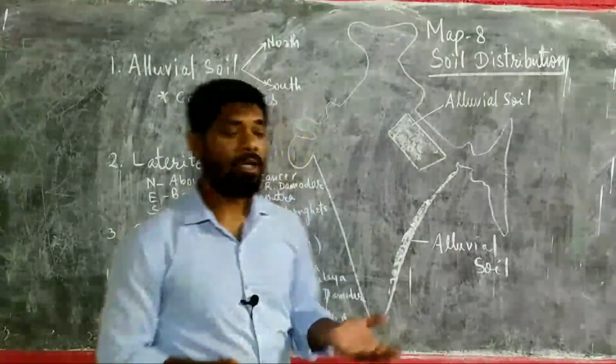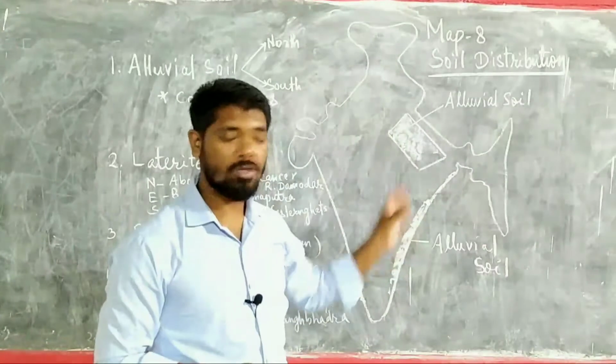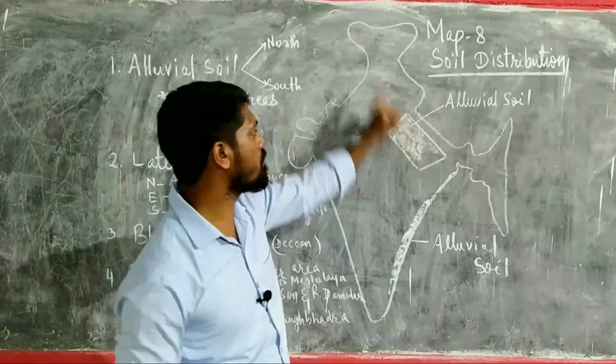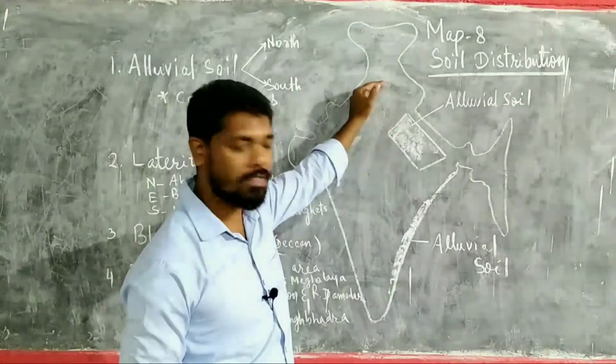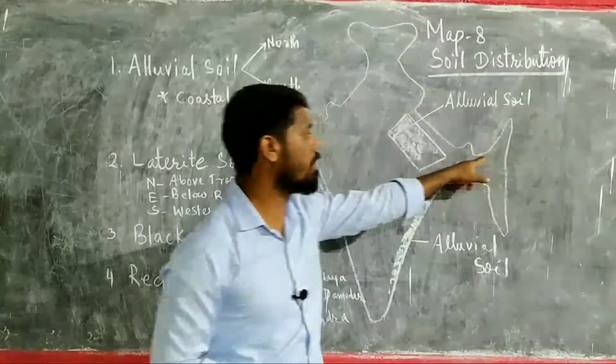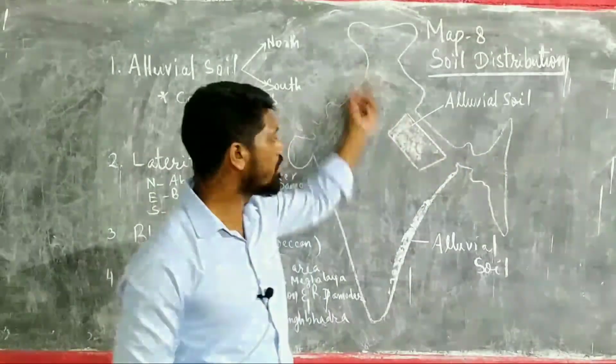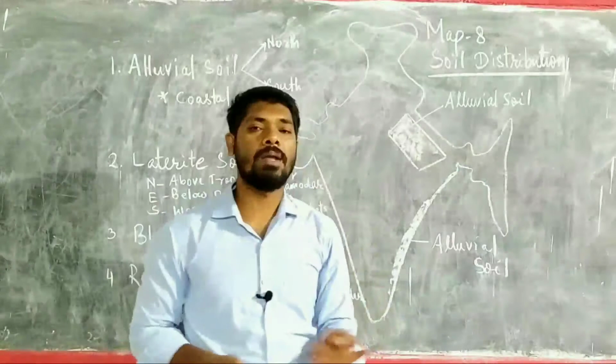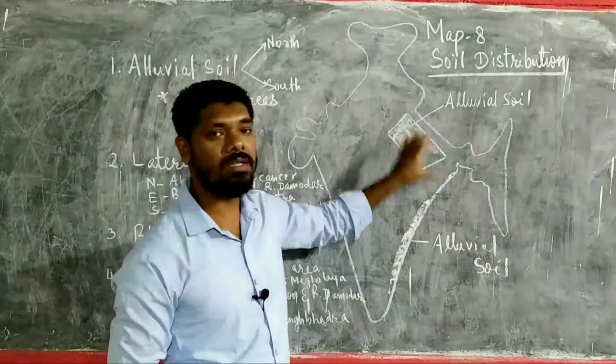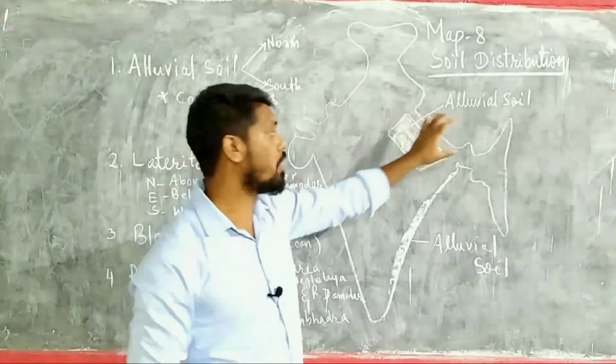Alluvial soil is also found along the Satluj and Brahmaputra rivers, but mark it in one single place, showing that this is the area where alluvial soil is found.